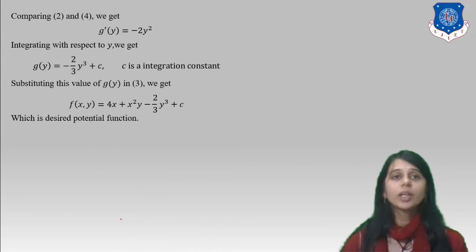Comparing 2 and 4, we get g'(y) = −2y². Integrating with respect to y, we get g(y) = −(2/3)y³ + c, where c is the integration constant. Substituting the value of g(y) in equation 3, we get f(x,y) = 4x + x²y − (2/3)y³ + c, which is the desired potential function.